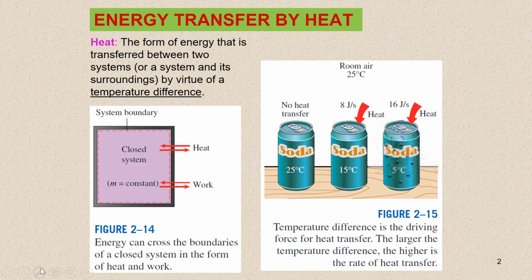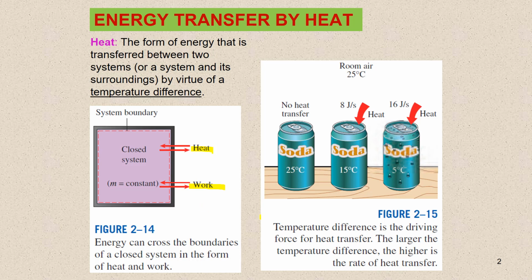So now let's talk a little bit more about energy transfer by heat. Energy can cross the boundary of a closed system in two distinct forms, heat and work, as you can see in figure 2.14. It is important to distinguish between these two forms of energy. Therefore, they will be discussed first to form a sound basis for the development of the laws of thermodynamics.